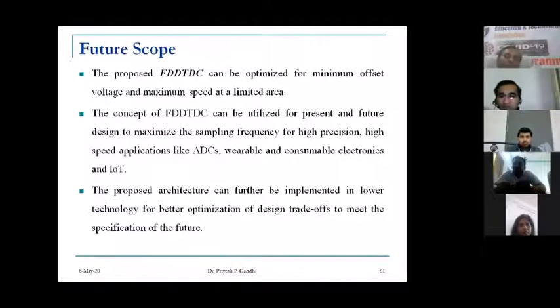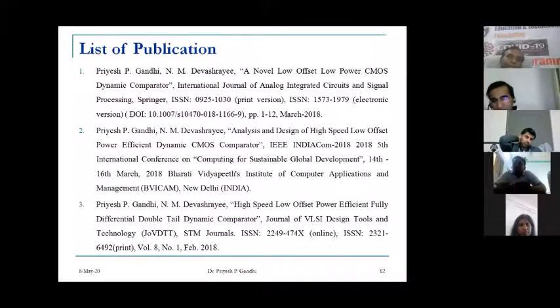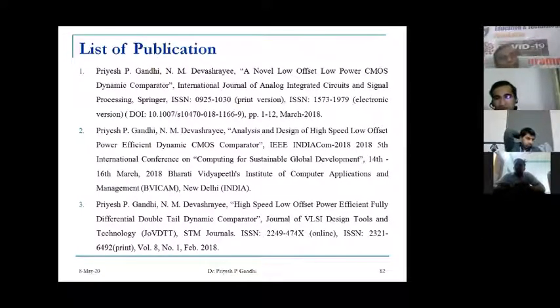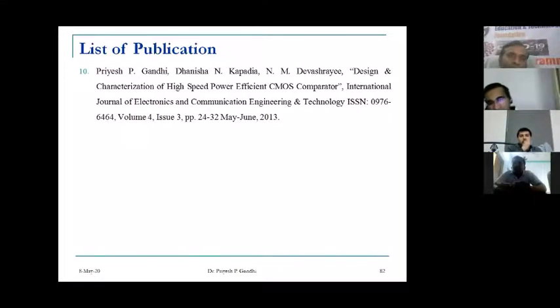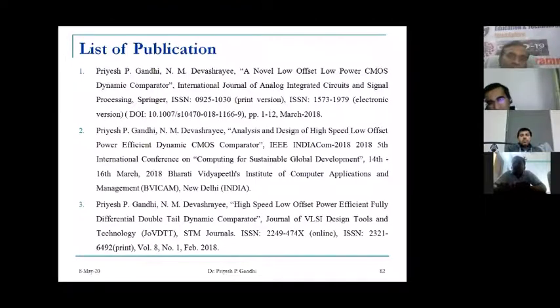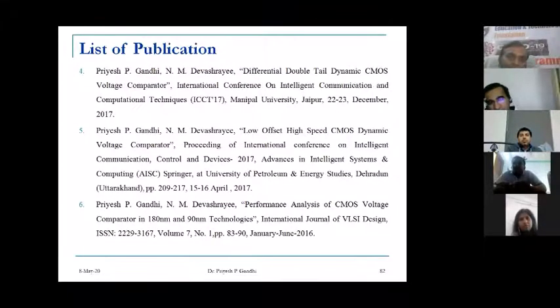The proposed architecture can further be implemented in lower technology for better optimization of design trade-offs to meet the specification of the future. So from this research, from this proposed comparator, almost 10 papers have been published in different international journals and conferences, and these are the references.